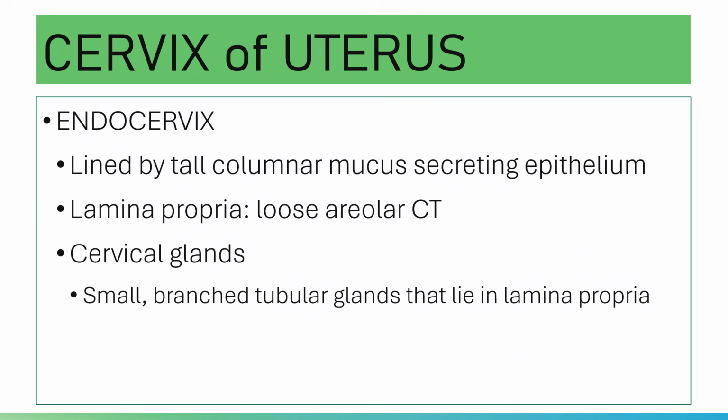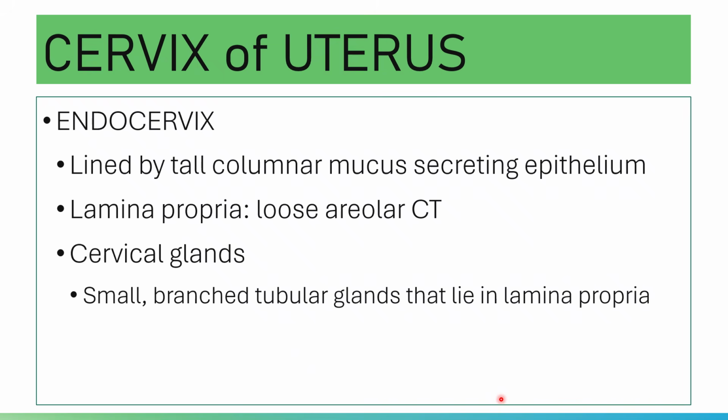Okay, the cervix shows an endocervix and a muscle layer. The canal of the endocervix is lined by tall columnar mucus secreting epithelium. The epithelium rests on a lamina propria, which is made of loose areolar connective tissue.